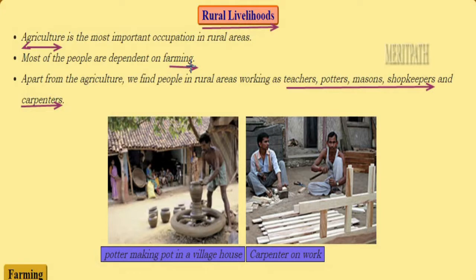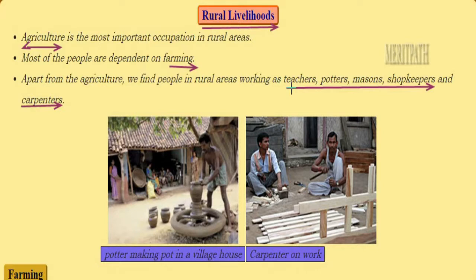Farming practices means cultivation of crops, right from sowing the seeds, plowing the field, growing the plants and then harvesting the crops and then selling these crops in the market. So majority of the people living in the rural livelihoods depend on agriculture for making a living.